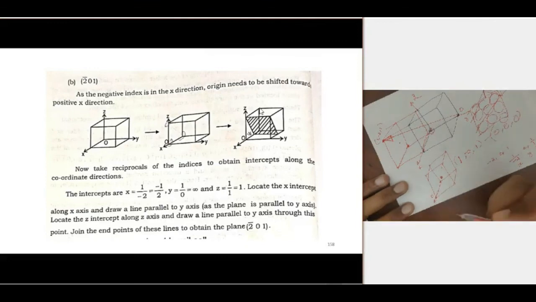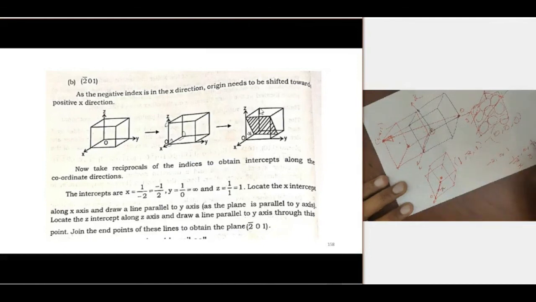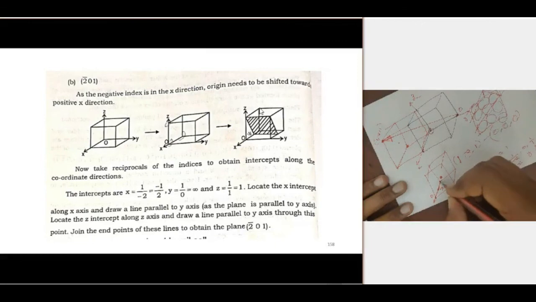We consider this as the origin, so then this will be the -1 by 2 point. And the y-intercept is 0, which means it is passing through this dash. And the z-intercept is 1, which means it intercepts here. So this will be the dash.